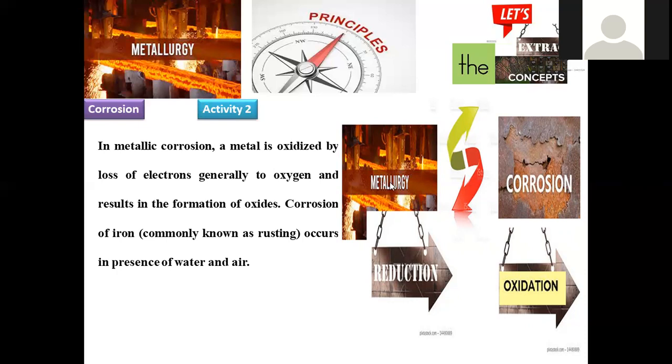When we go to corrosion, after extracting the metal and fabricating it into a suitable article, what happens? It will participate in decay, in some kind of cracks, some kind of holes. Why is such decay possible when it is in contact with air or any other environment? That is studied in corrosion. Both are related with the metal and its own properties. That's why after metallurgy, the metal will participate in corrosion.